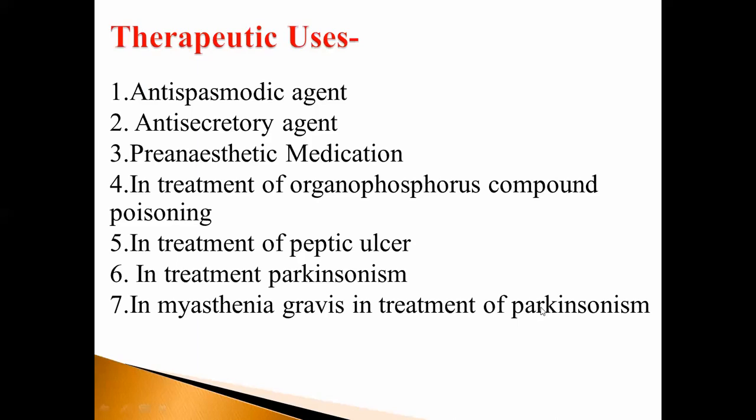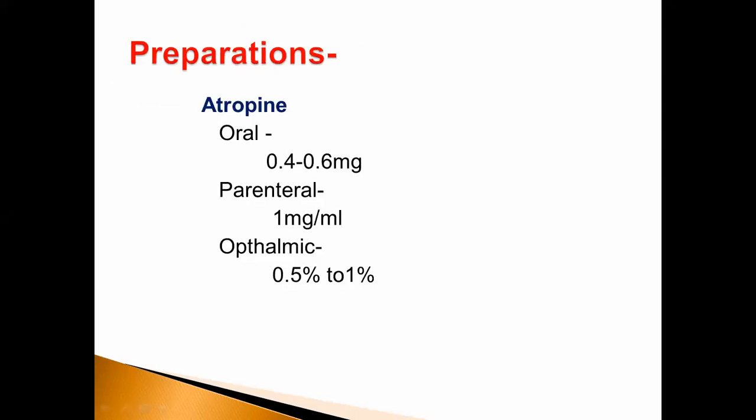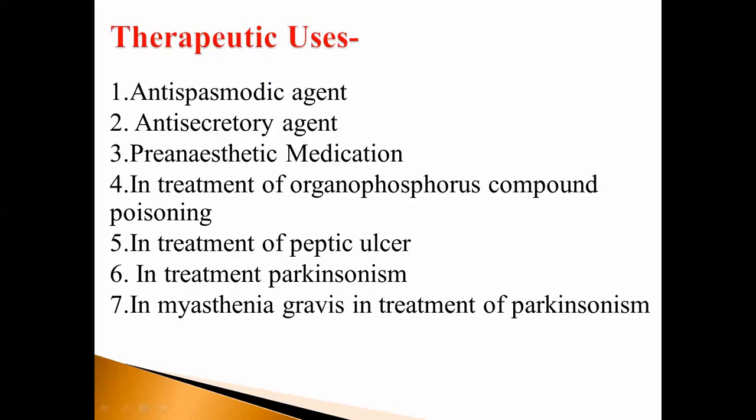Then therapeutic uses. It acts as an antispasmodic agent, antisecretory agent, and pre-anesthetic medication. What is pre-anesthetic medication? In our second unit, we already studied pre-anesthetic agents.